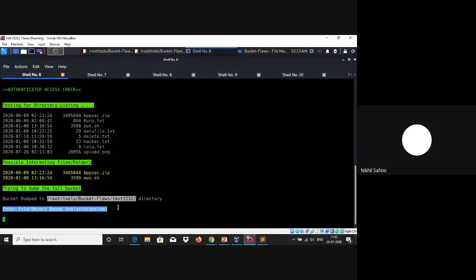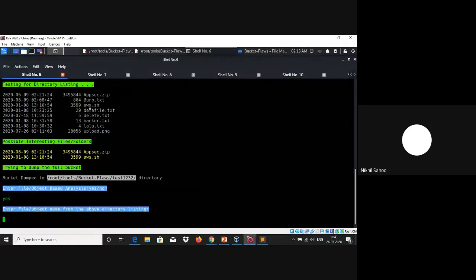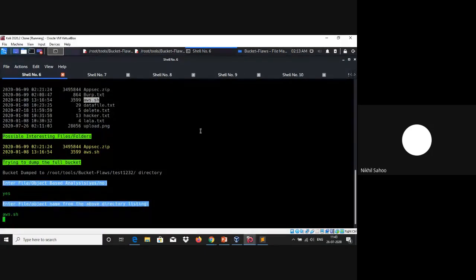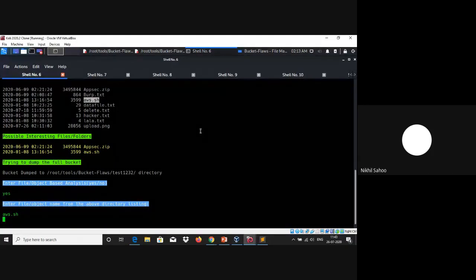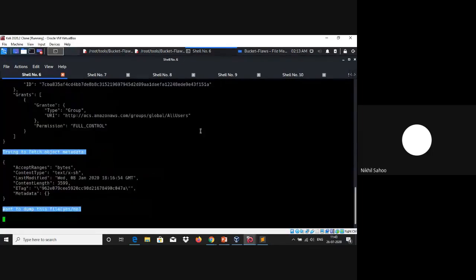Then it is going to ask you whether you want to enter the object-based analysis or not. So let's hit yes. Then it asks you to enter the object name or file name you want to proceed with. So let's copy this file name here and paste it, which is aws.sh. Once we do that, it is going to retrieve all the information related to that particular object.